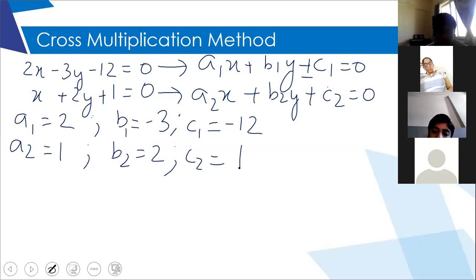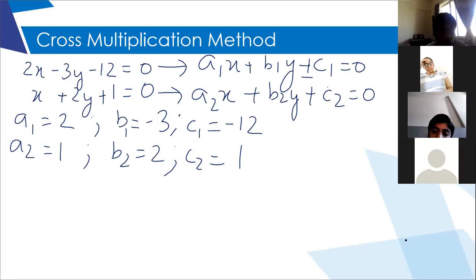Please write it down. Ma'am, how is A2 1? What number is attached with X in the second equation? If it is X, can you say that it is 1X? Yes, ma'am. So A2 is 1. Note it down.